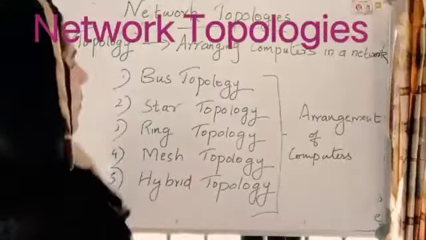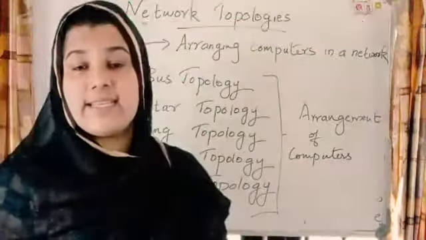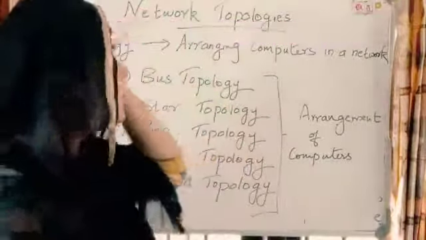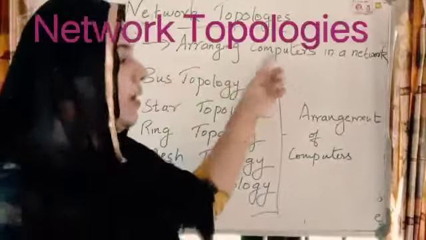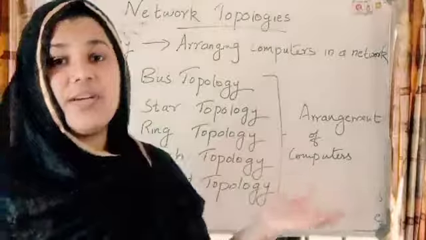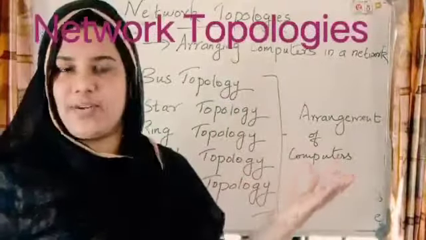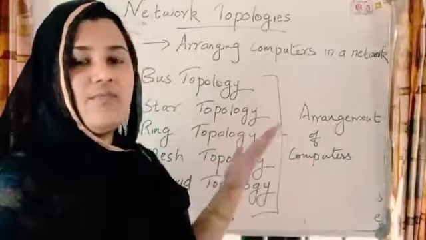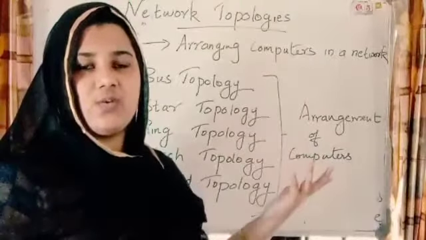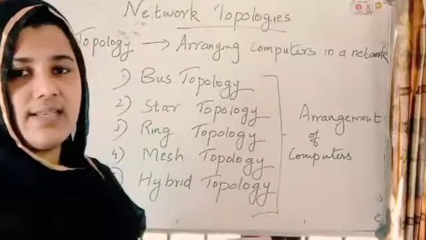So what is a topology? Topology means arranging computers in a network. There are different types of networks, so the arrangement is different, but the function is the same. That is why we are using a computer network: in order to share resources, data, etc.